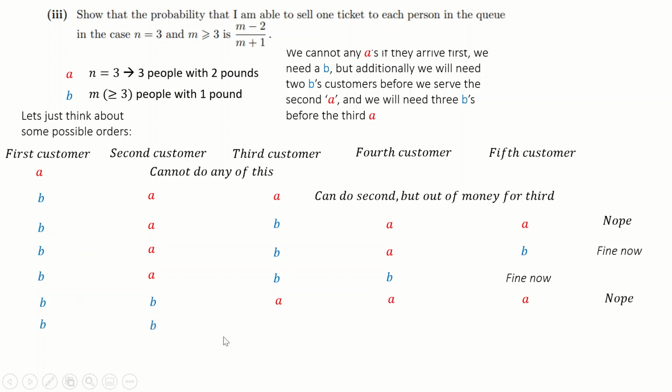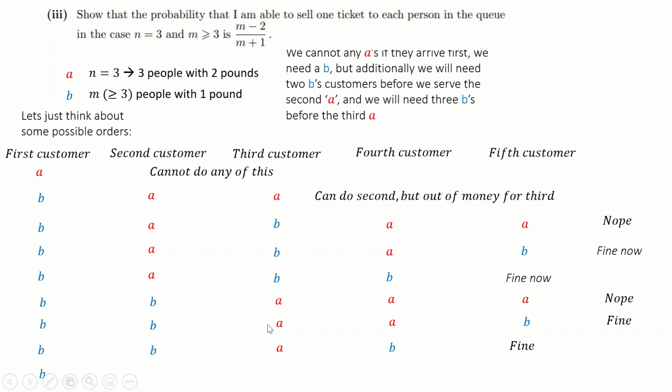But we can do 2 B's, A, and then we can get away with a B turning up, because now we have this person's coin. So we're good. And likewise, this B can turn up a bit earlier if we want to. That's fine as well. So B, then an A turns up, then you have the B. This is okay, because now you've got those 3 single pound coins. So essentially, whenever the A turns up, you're good.